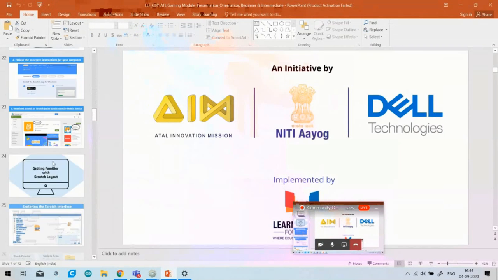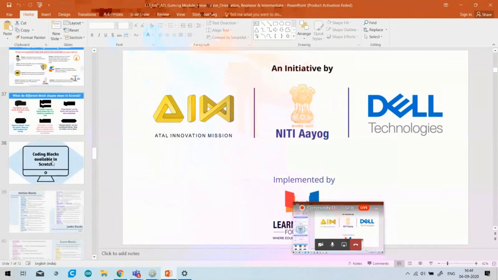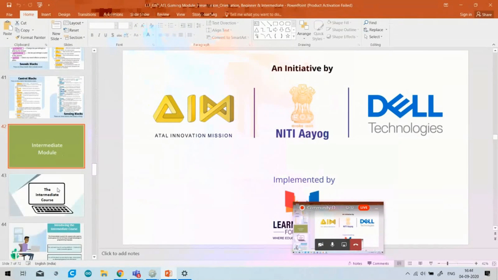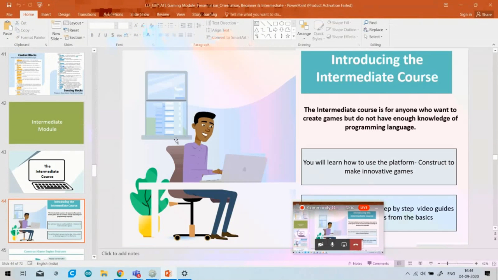Before starting, I will give some details about Construct 2. This is the intermediate course of the Atal Innovation Mission, developed by the whole modules. The game development modules are being initiated by the Government of India, Niti Aayog, Atal Innovation Mission, Dell Technologies and Learning Foundation.